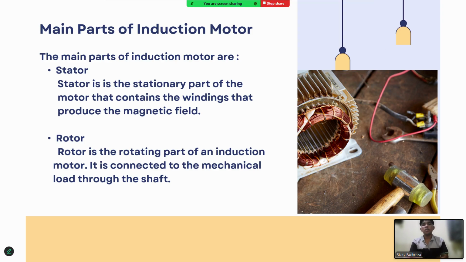One important characteristic of an induction motor is that the rotor never reaches synchronous speed. There is always a small difference between the stator field speed and the rotor speed, known as slip. Because of their construction, induction motors are strong, durable, and easy to maintain, and this makes them ideal for industrial use.